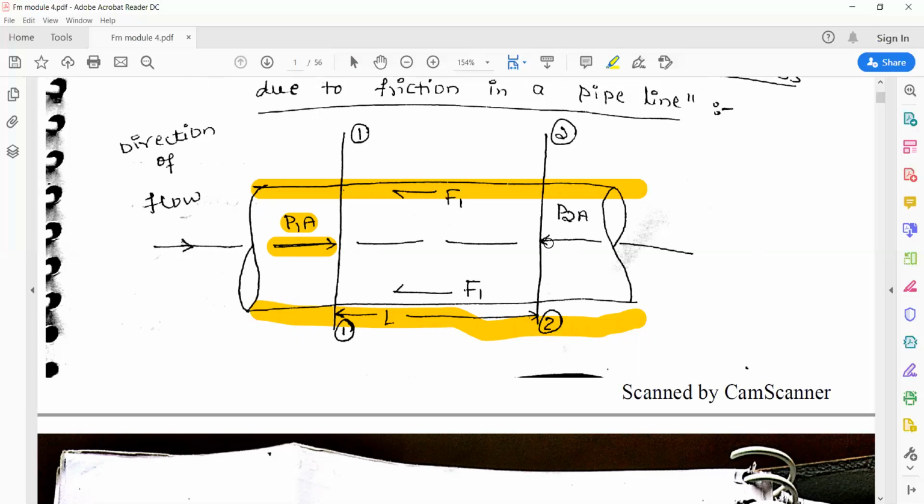In the same way, at section 2, the pressure is P2 and the area is A, so the pressure force is P2 into A. Also, when the fluid passes through the circular pipe, there will be friction between the water layer and the inner surface of the pipe. That frictional resistance is denoted by F1.